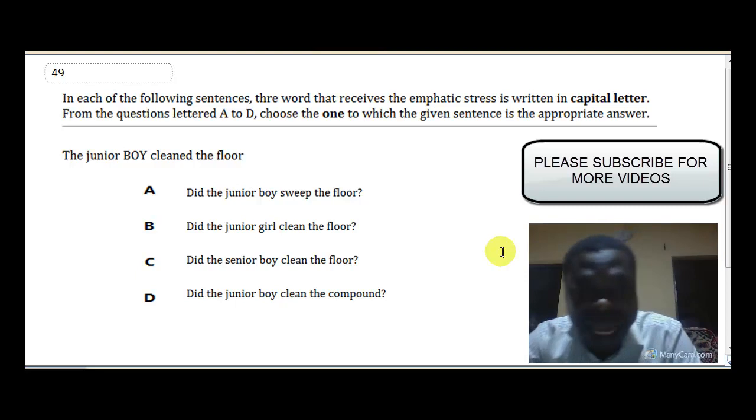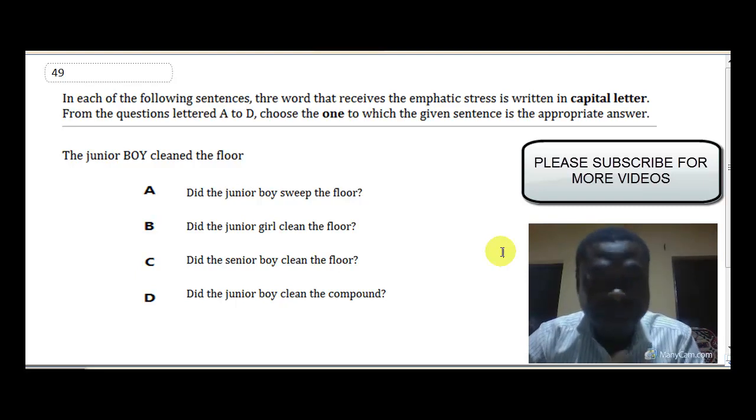Okay, option A, did the junior boy sweep the floor? It cannot be that, because cleaned is not the emphasized word. B, did the junior girl clean the floor? Now, girl contrasts with boy, and therefore, that is our answer.